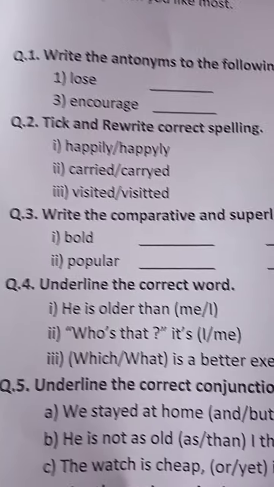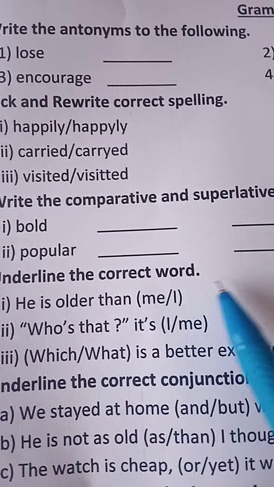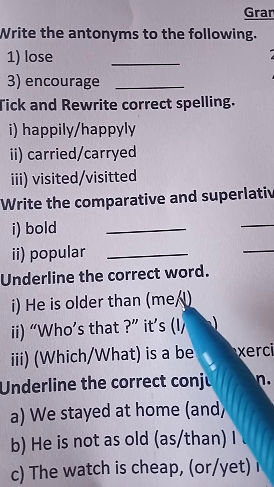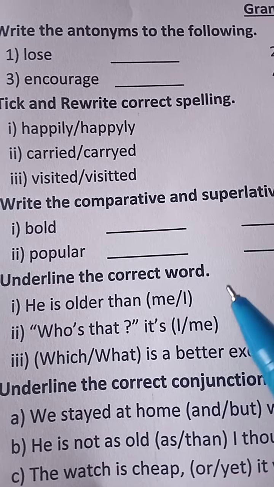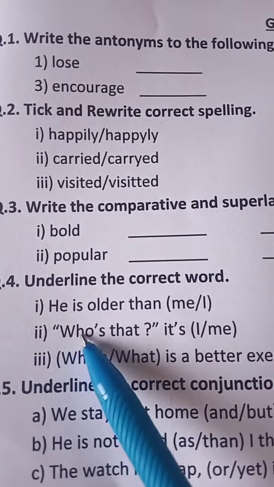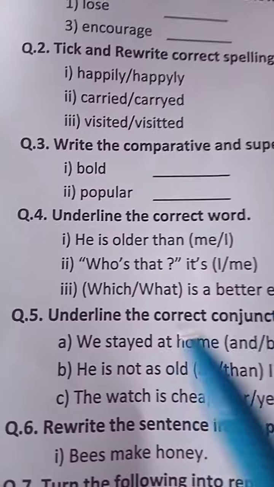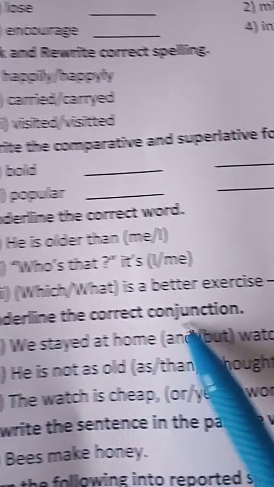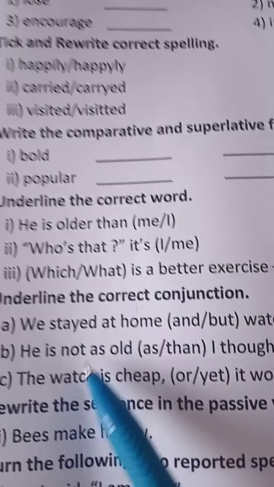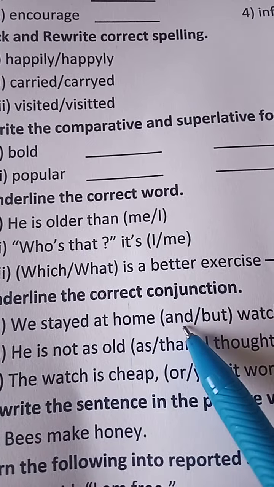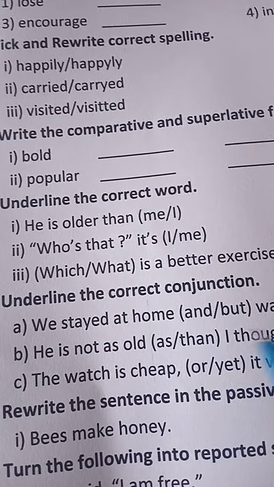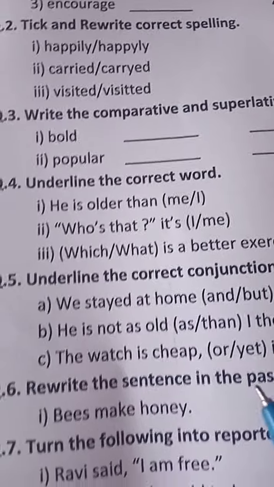Now question number 4, underline the correct word. You have to write the whole sentence, and which is correct you have to tick or underline. Okay, this is for 3 questions, 3 marks. Now question number 5, underline the correct conjunctions. Read the whole sentences and underline the correct conjunction. Write the whole sentence and underline the correct one.